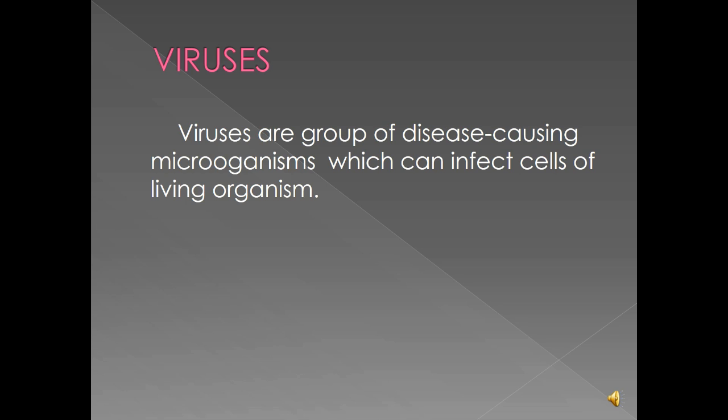Viruses are a group of disease-causing microorganisms which can infect cells of living organisms. And remember, we said we'll be considering HIV and AIDS as an example of sexually transmitted infection. HIV and AIDS is a viral disease. So that is why we start by considering what viruses are.